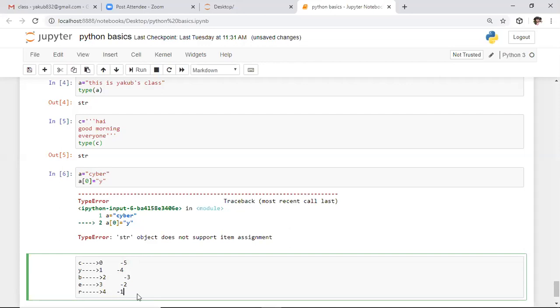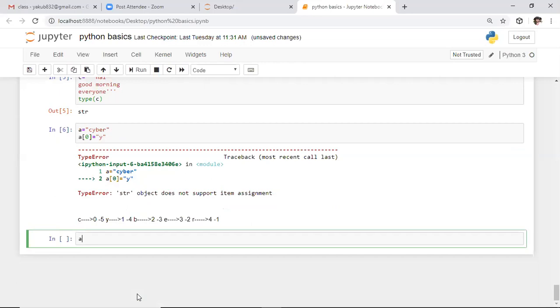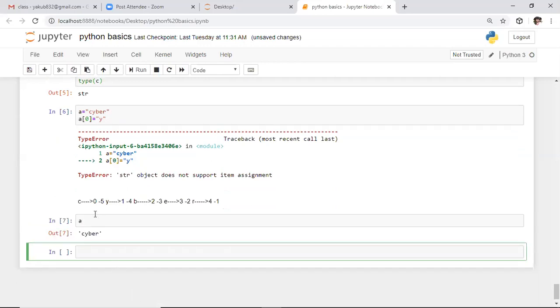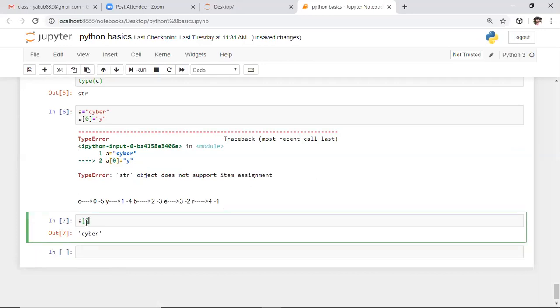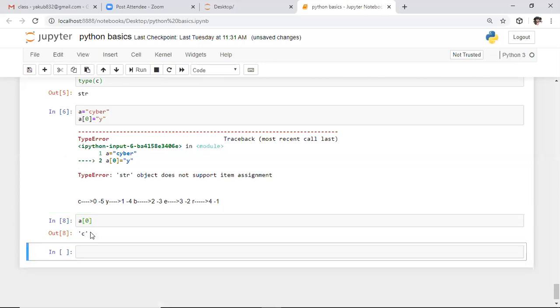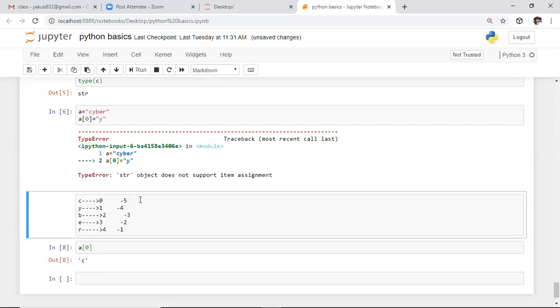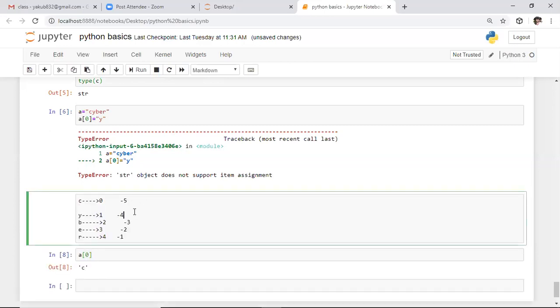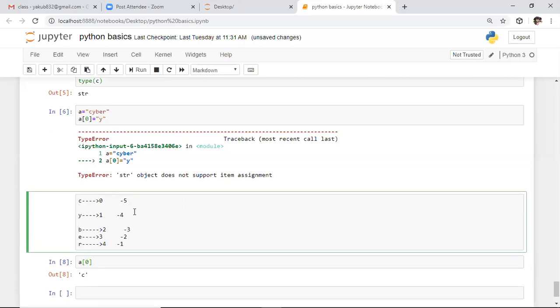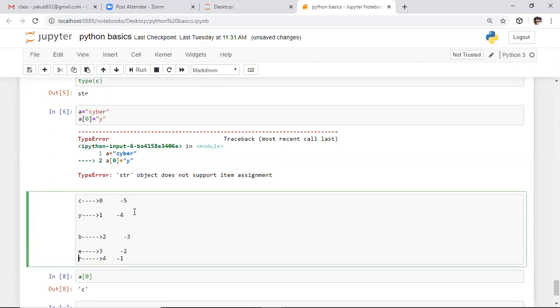From the defined string, initially we defined the string a. I am observing what is there in a. Here in a we have cyber as an output. From this cyber, I want to access the character present at the 0th index. For that purpose, we need to use brackets. Whenever you specify a of 0, it will return the character present at the 0th index. By using these index values, you can access any character present in this string using basic indexing.